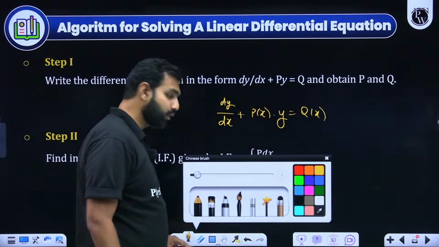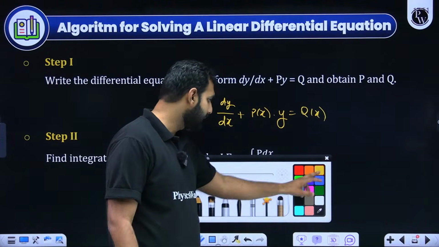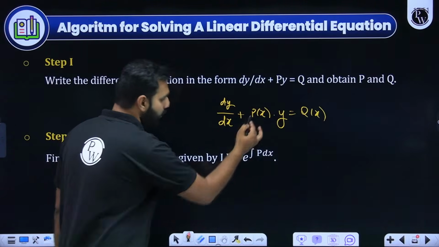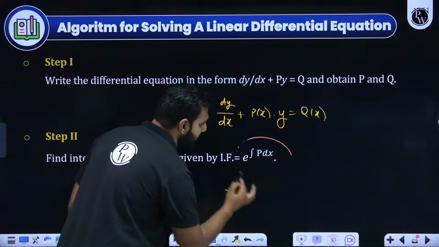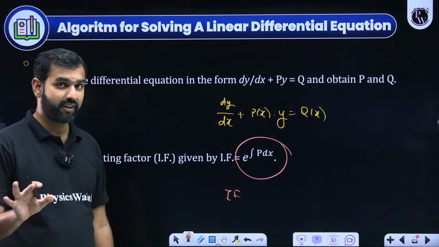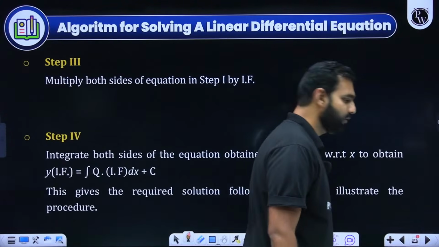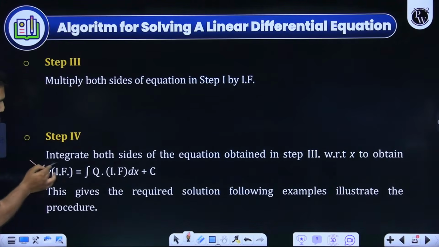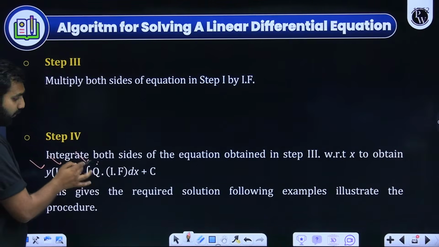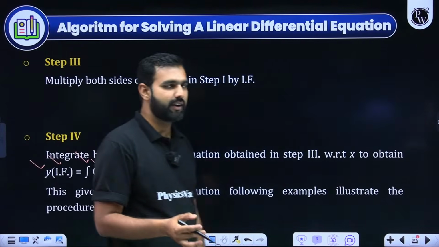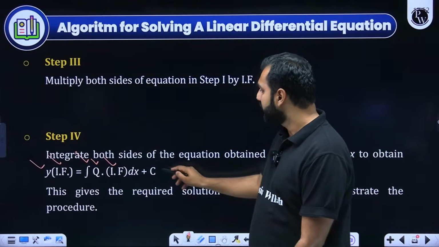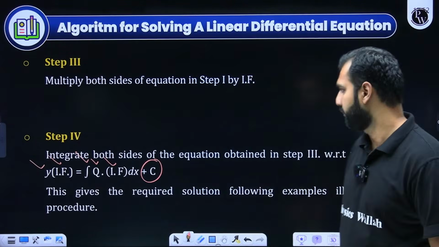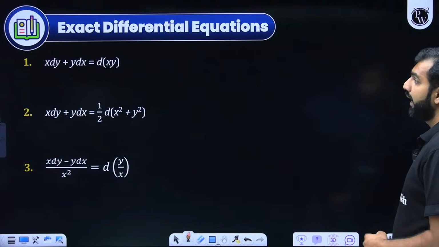So first of all, to solve this, we have a standard method, a decent direct approach. What is that, students? I hope you remember that. First of all, you find the integrating factor, that is e to the power integral of p of x dx. Don't use any constant of integration. And then once you have found the integrating factor, you write the solution. The solution is given by y times integrating factor is equal to integration of q of x into integrating factor plus c. And this c is found by some additional information given in the question. Everybody got that? Can I move ahead from here?